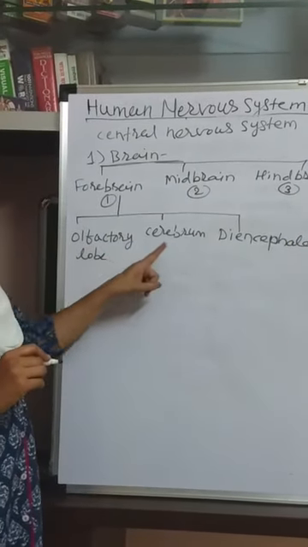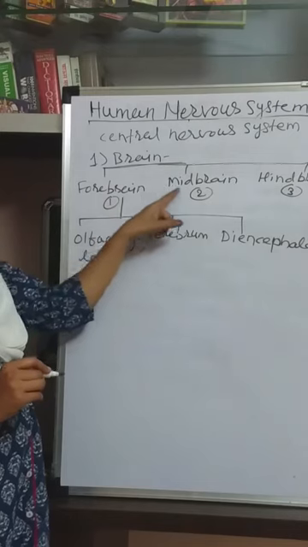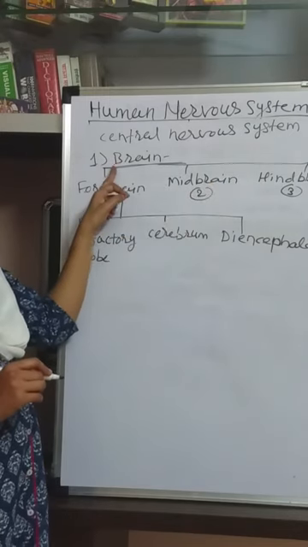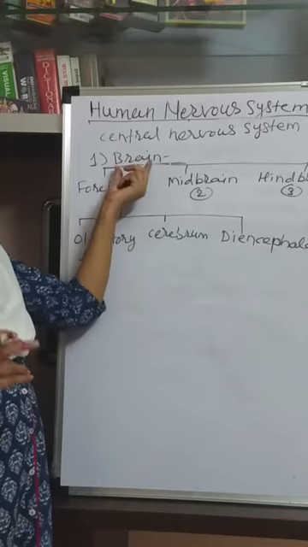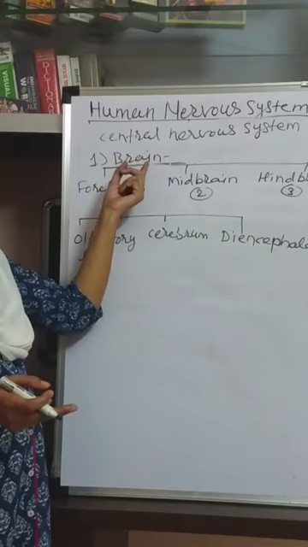These are the 3 parts of the forebrain. One by one we will study in detail. Now we are going to study about the structure, detailed structure and functions or functional areas of the brain.